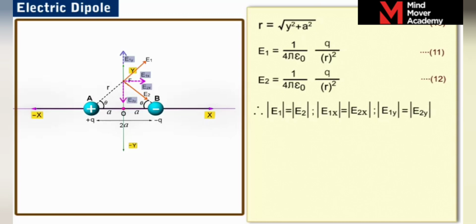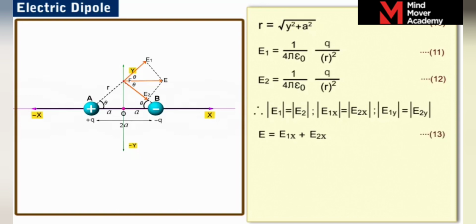We also observe that the components E1y and E2y are oppositely directed and so cancel each other. Therefore, at the point F, the resultant electric field strength E is equal to E1x plus E2x. Let us label it as equation 13.